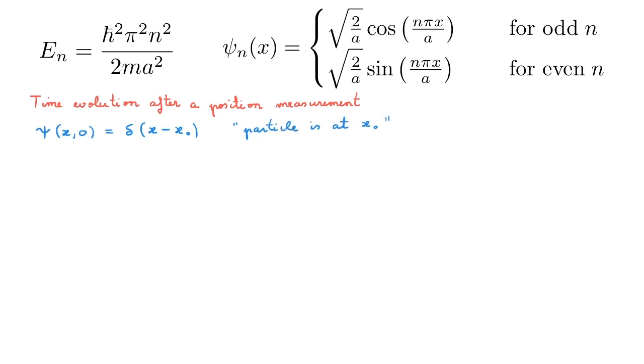Here I must make a subtle but important point, which is the fact that the delta function is not normalizable. The delta function is not a square integrable wave function, and therefore it doesn't belong to the Hilbert space of valid wave functions.